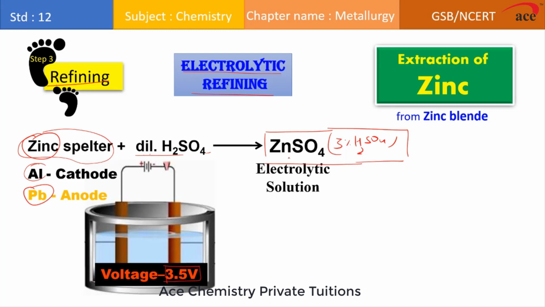During electrolysis, the zinc sulfate breaks into Zn2+ and SO4 2-. The Zn2+ ions start depositing on the surface of the cathode and all impurities remain inside the solution. So we can say the pure zinc is deposited at the aluminium cathode. This is how we obtain zinc metal.